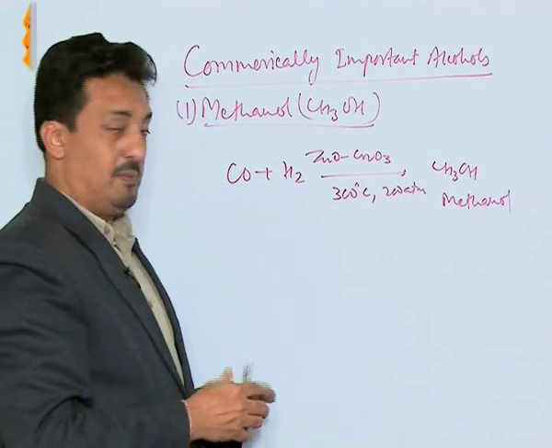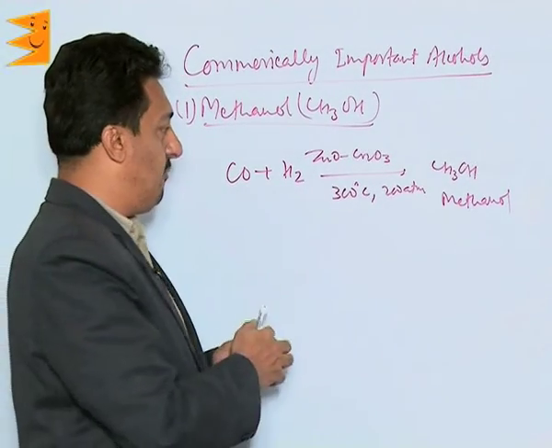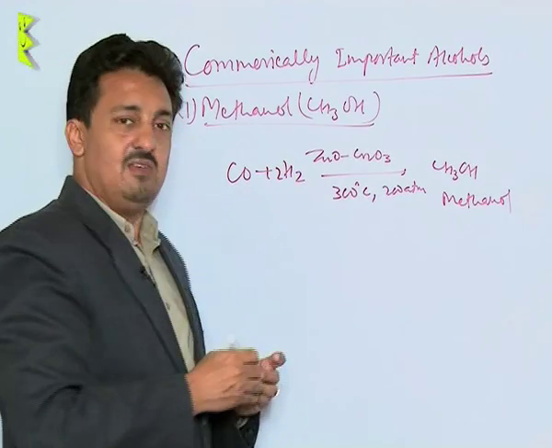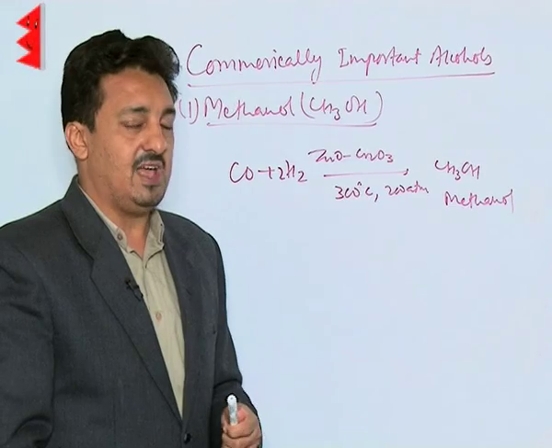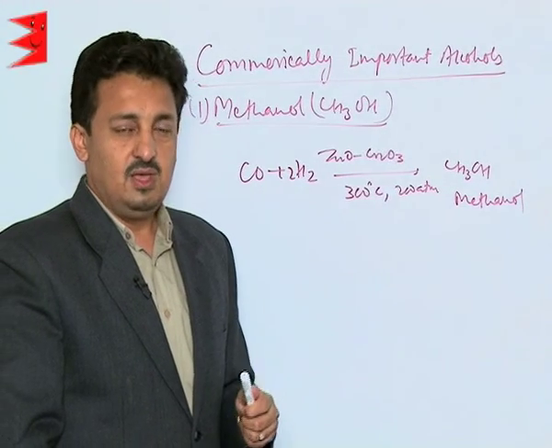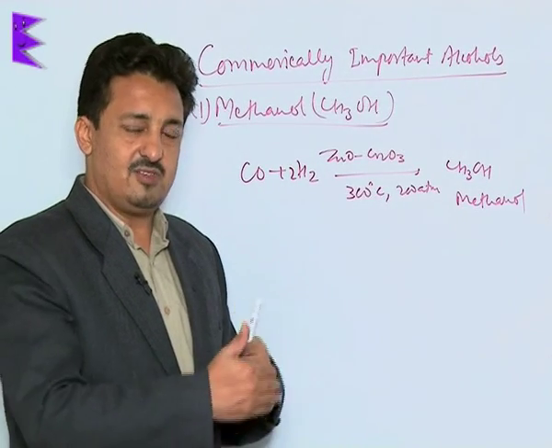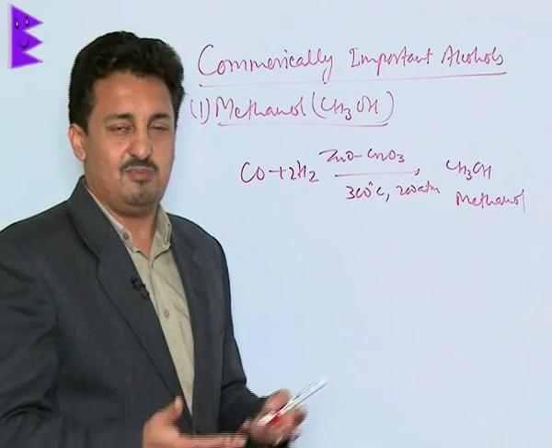That's its industrial preparation. It is one of the very important alcohols we have. What we need to know is that even when taken in small quantities, it causes blindness, because it gets oxidized in our body to formic acid, which causes blindness.